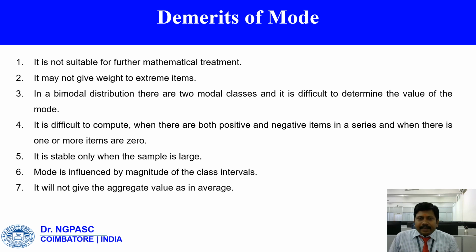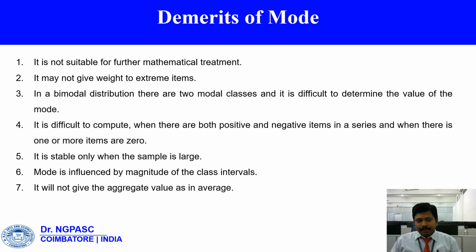Next, we have to see the demerits of mode. What are the demerits? It is not suitable for further mathematical treatment. It may not give weight to extreme items. In a bimodal distribution, there are two modal classes and it is difficult to determine the value of the mode. It is difficult to compute when there are both positive and negative items in a series and when there are one or more items of zero.